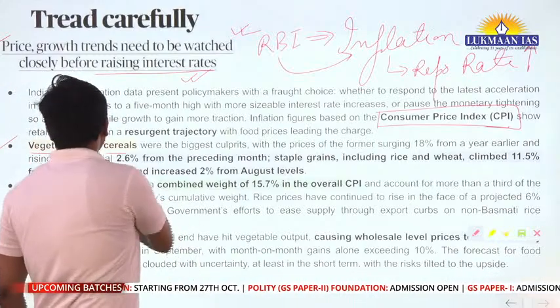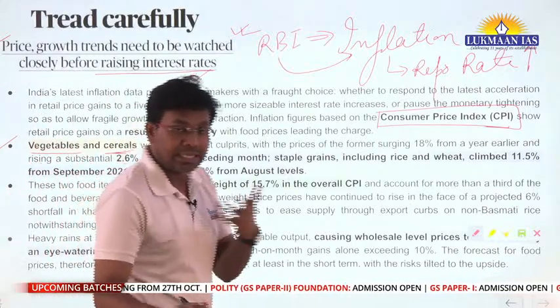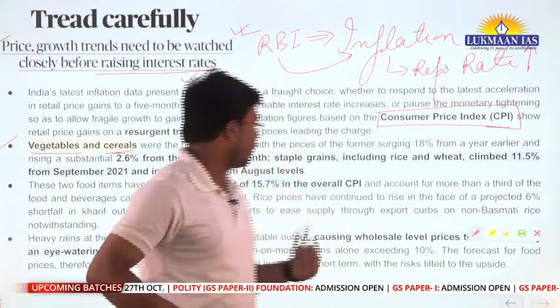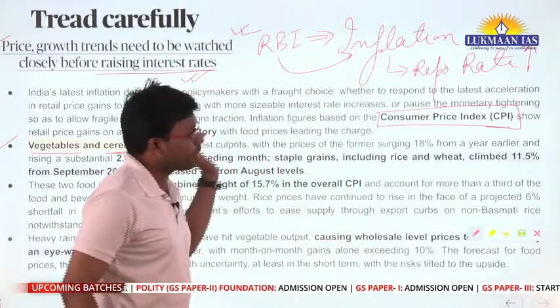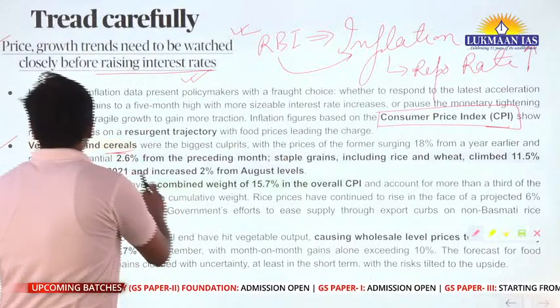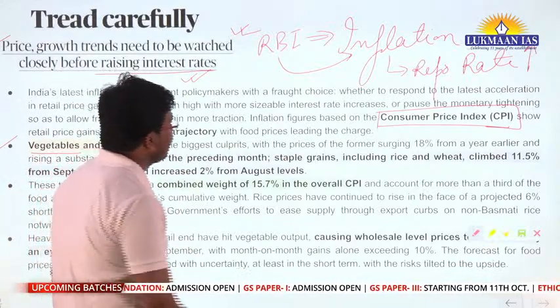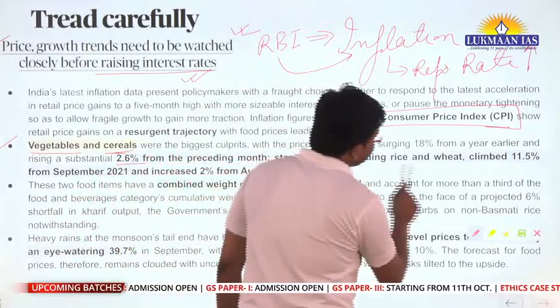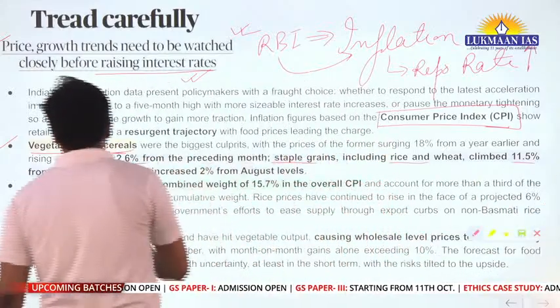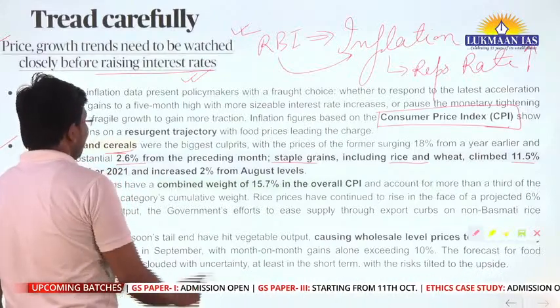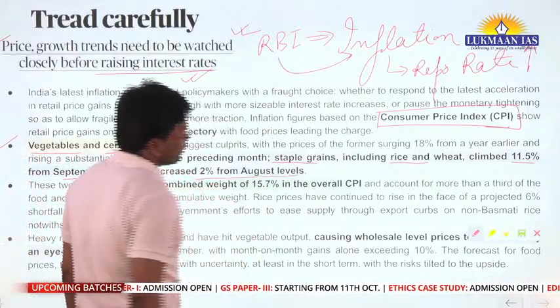Prices have gone up in these things, rising a substantial 2.6% from the preceding month. Staple grains including rice and wheat climbed 11.5% from September 2021 and increased 2% from August levels.